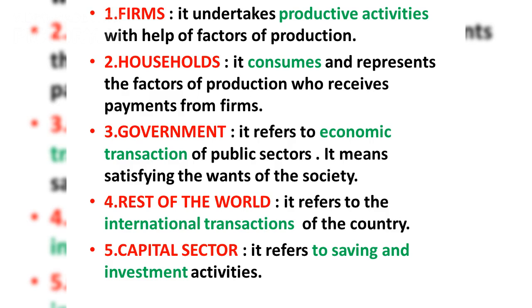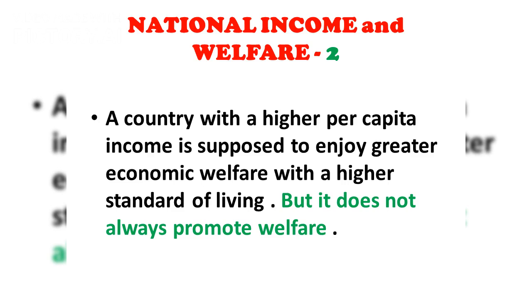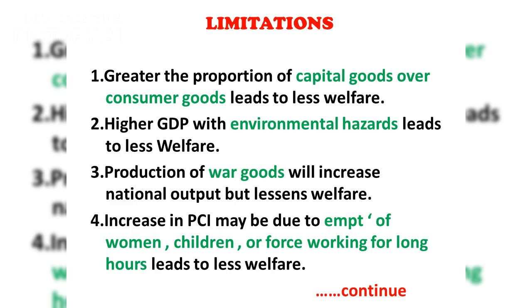Social accounting examines the relationship between national income and sectors, welfare, erosion of national wealth, US dollar terms, and social and environmental costs. A sector is a group of individuals and institutions with common economic transactions. Key sectors include firms, households, government, the rest of the world, and the capital sector. Firms undertake production, households consume and receive payments, the government handles public economic transactions, the rest of the world involves international transactions, and the capital sector focuses on savings and investments.